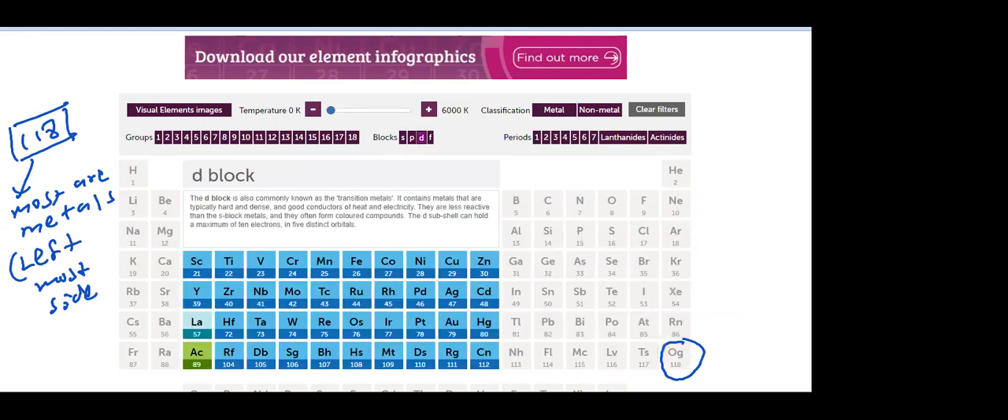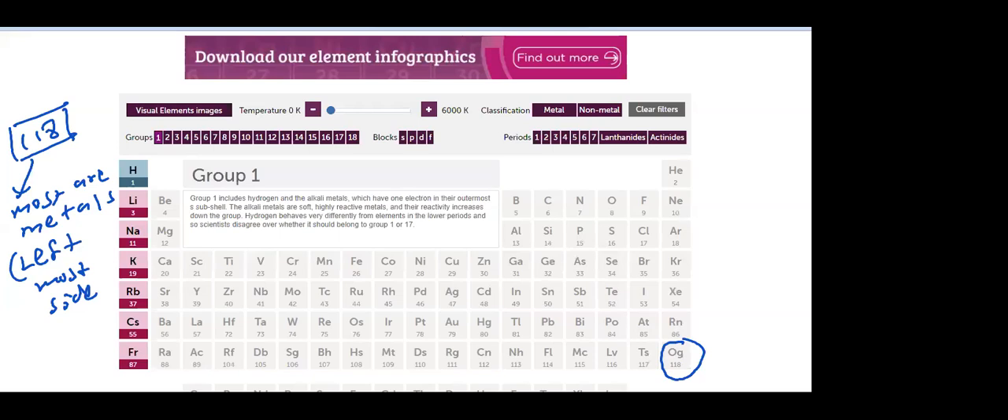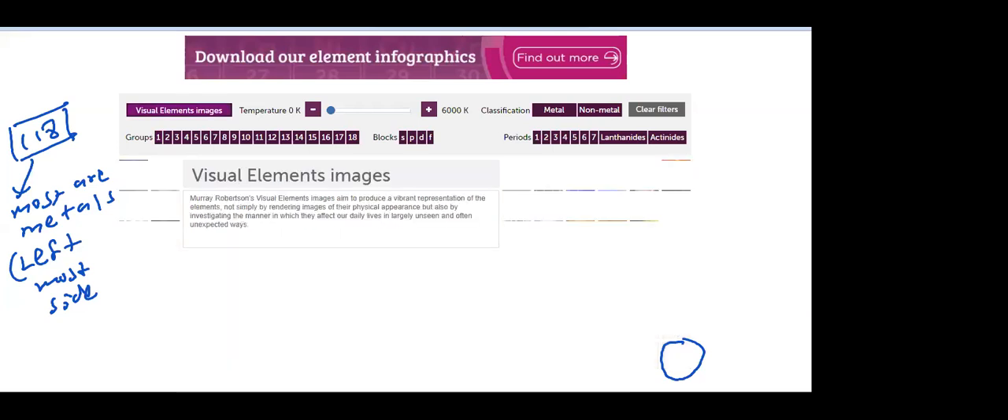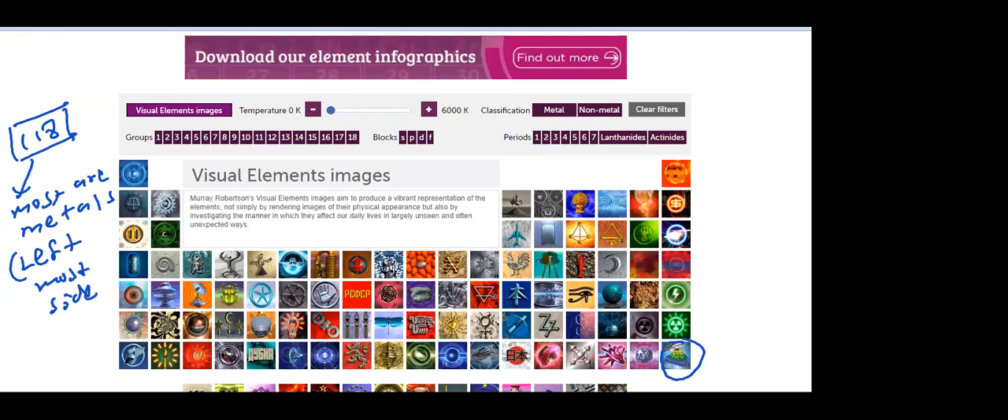Here blocks, classification, metal, non-metal. Then lanthanide, actinide. Then group you can tell separately. Then visual real images of elements you can get here like this. Very interesting website here. Only about the periodic table you can become an expert.